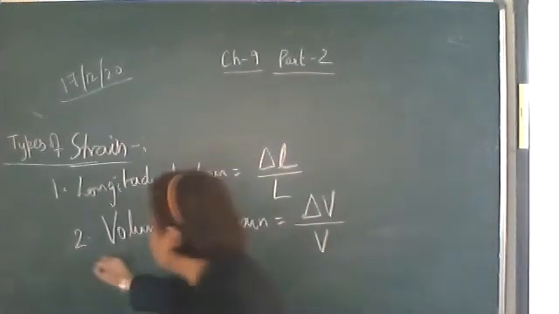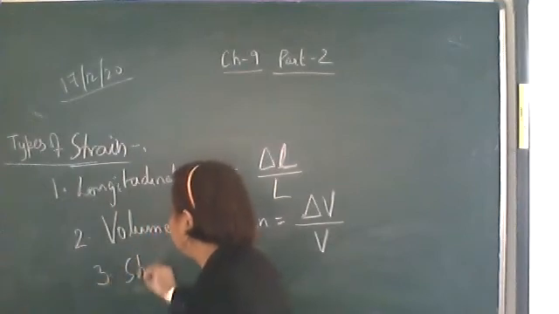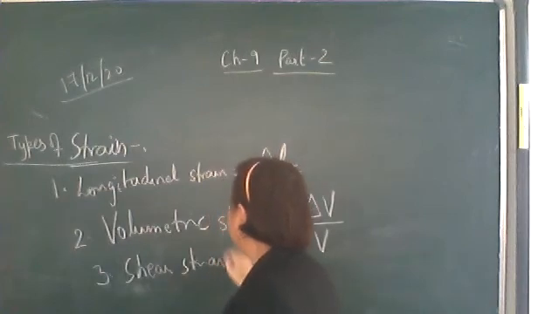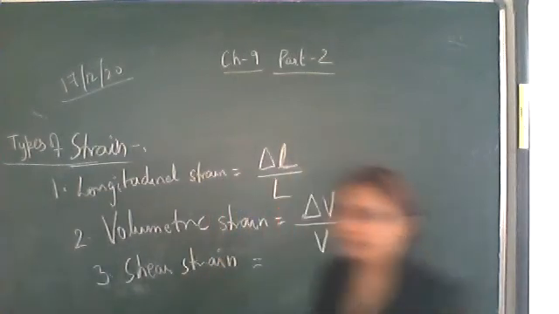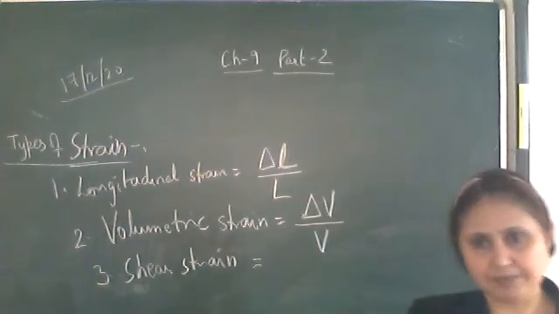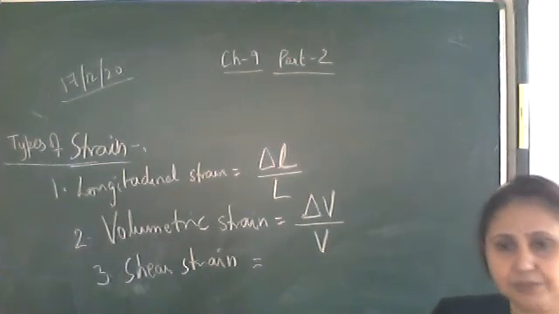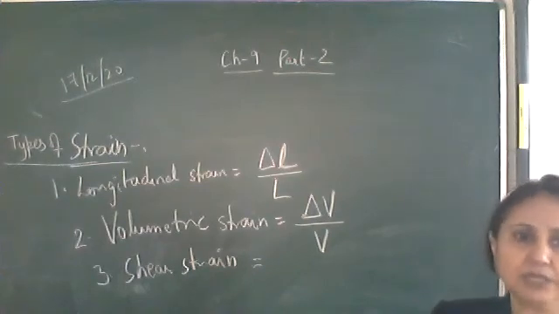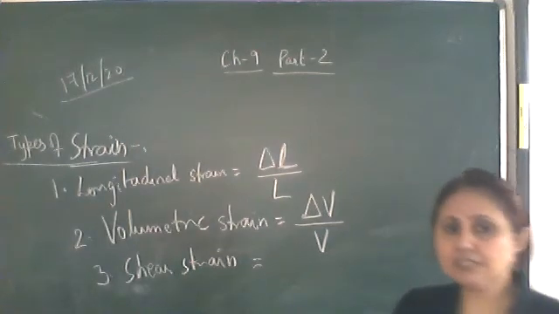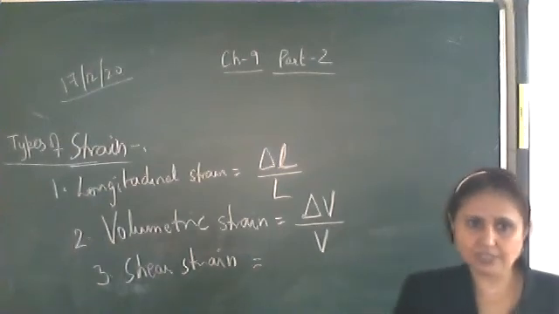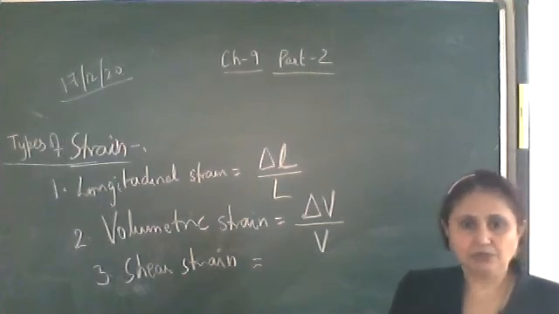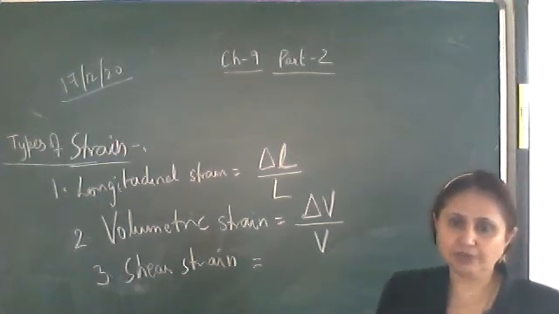Now the third type is shear strain. Which stress is applied here? Shearing stress, tangential stress is applied, that is, the deforming force is applied tangential to a surface. Then what changes? The shape changes. So this change in shape to the original shape we call the shear strain, and we'll find its expression by using the same figure which we have drawn for tangential stress.